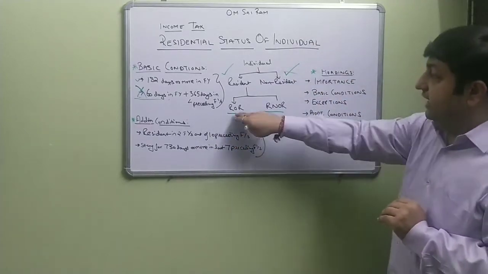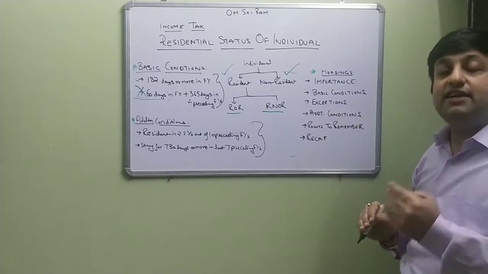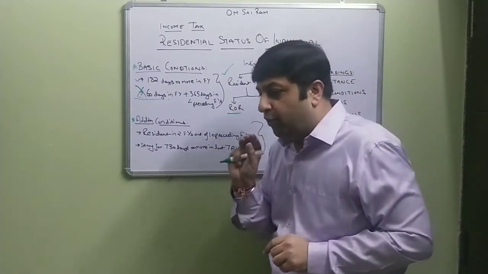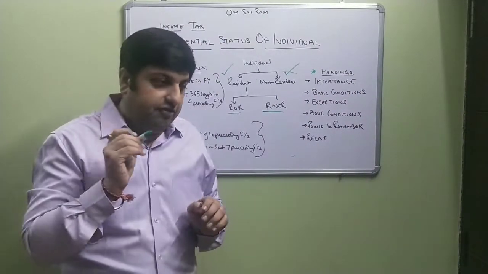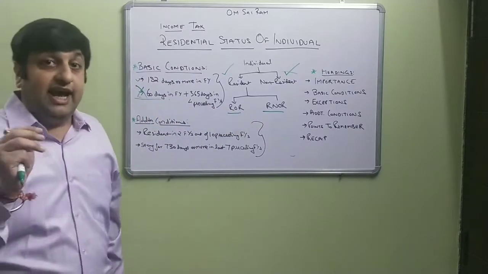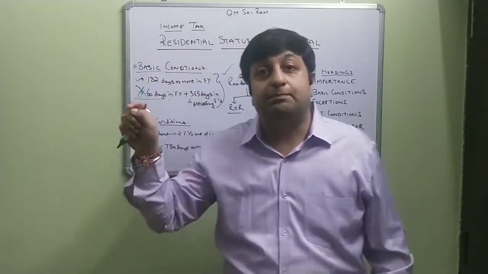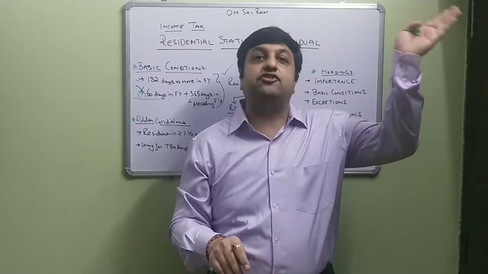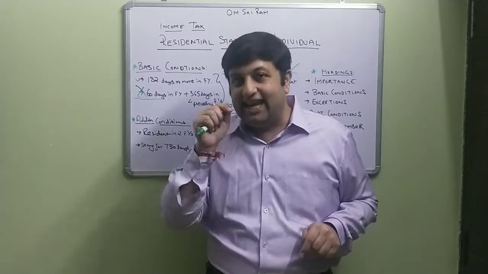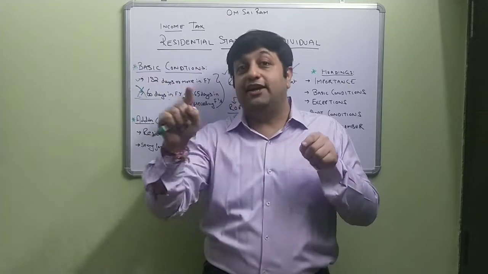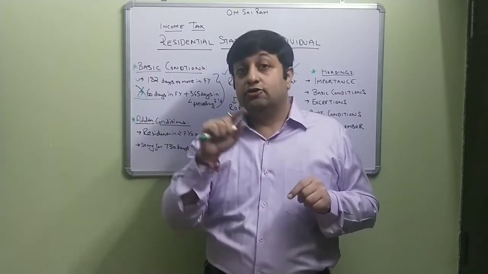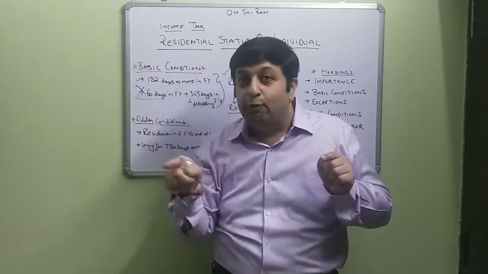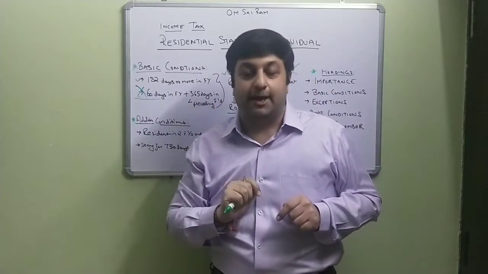Now, before actually telling you how to determine whether that individual is an ROR or an RNOR, there are 4 important points which we need to understand. When you have to determine 182 days, you have to calculate the number of days that person has stayed in India. The date of arrival or the date of departure from India will be counted as stay in India. So you calculate the days in particular months which he has stayed in India, and both the date of arrival and the date of departure are counted as stay in India.